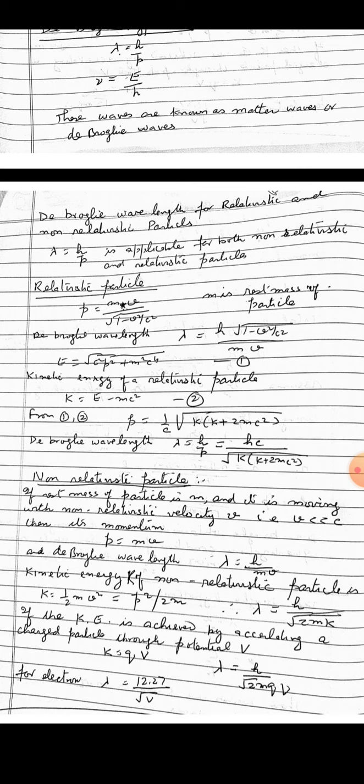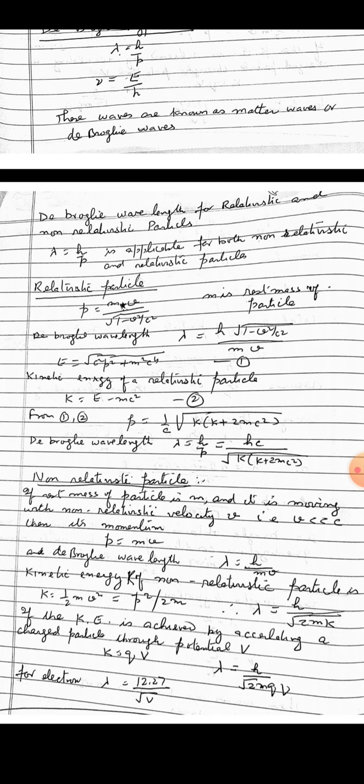If the kinetic energy is achieved by accelerating a charged particle through potential V, then K is equal to qV, where q is the charge of the particle. Then its de Broglie wavelength will be lambda is equal to h upon under root 2mqV. Now for an electron, the above relation can be written, by putting the value of h, m and q, as lambda is equal to 12.27 angstrom upon under root V volt. That's all.